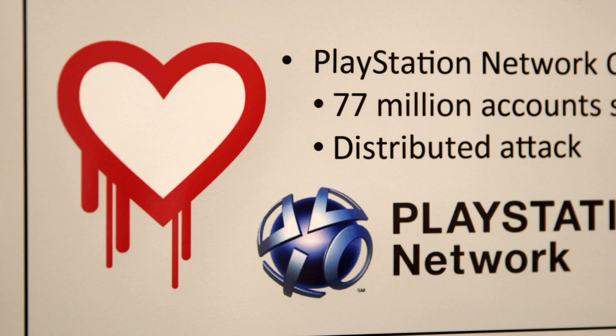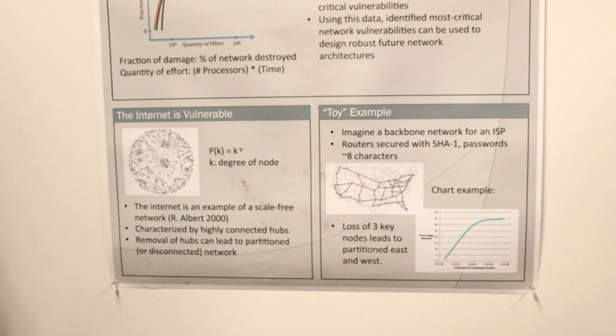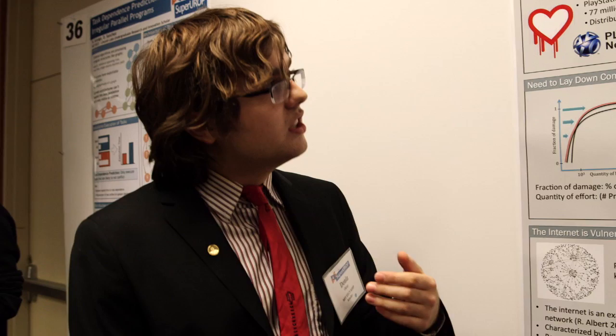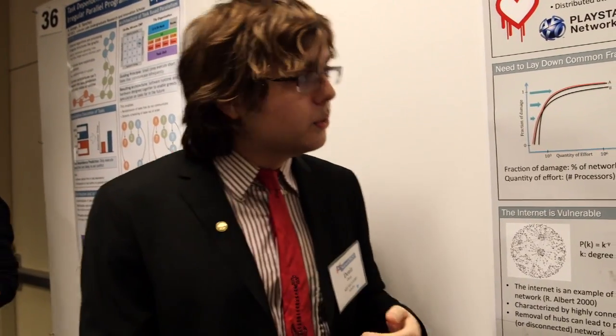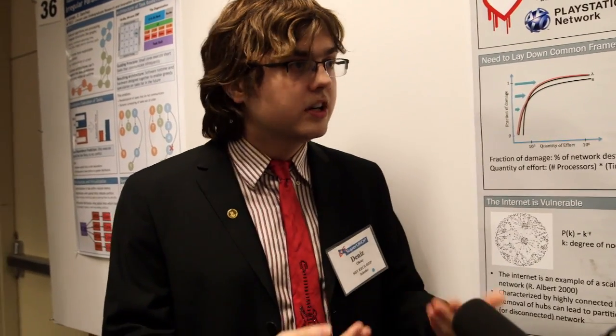So as an example, the PlayStation Network outage a couple of years ago led to 77 million accounts being stolen, but the attackers needed to take over a third of all of Amazon EC2 in order to carry out this attack. And the problem is, current academic literature characterizes network security's vulnerabilities as, well, vulnerable or not vulnerable. There's this binary characterization that we really need to change, because different types of vulnerabilities really require different scales of resources in order for the attack to be carried out.